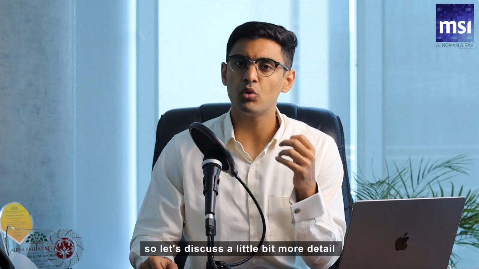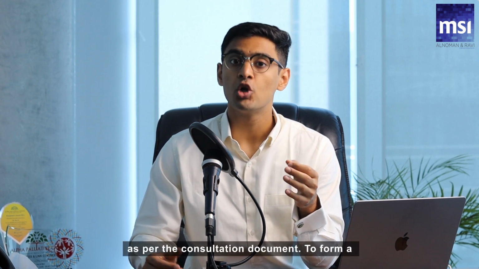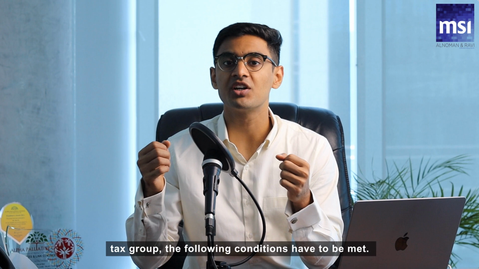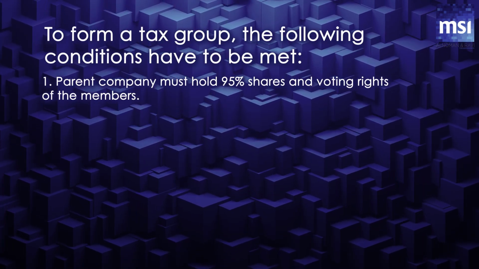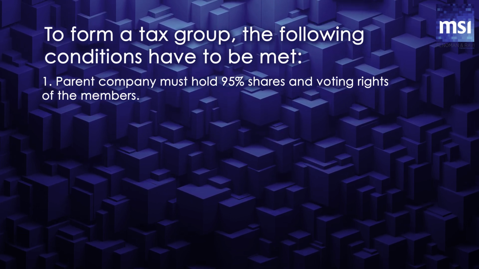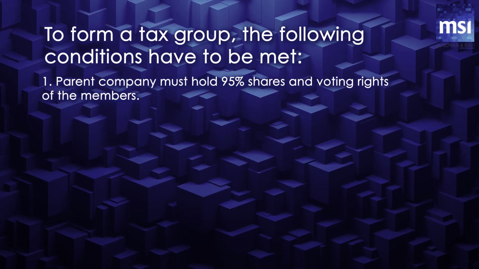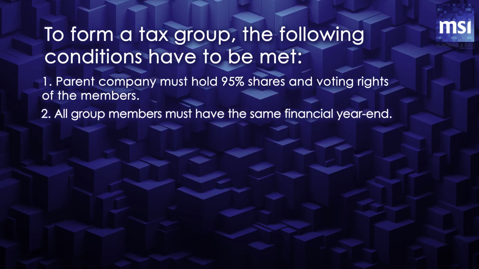So let's discuss a little bit more detail on who is allowed to form a tax group. As per the consultation document, to form a tax group, the following conditions have to be met. Firstly, like we discussed earlier, parent company must hold 95% shares and voting rights of the members. Number 2, all group members must have the same financial year end.